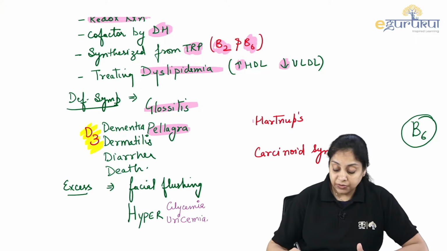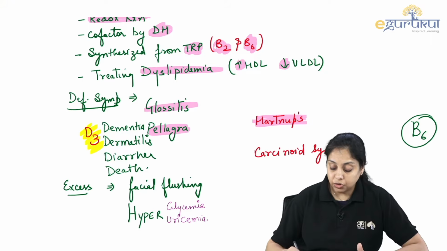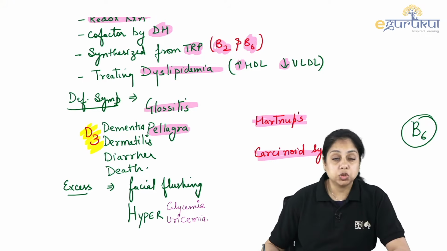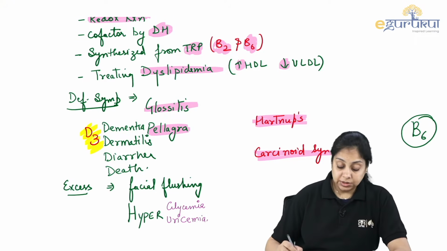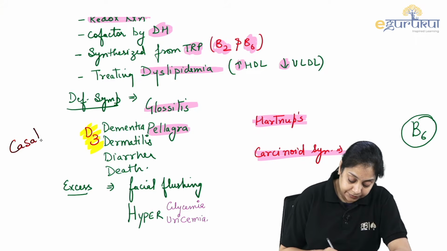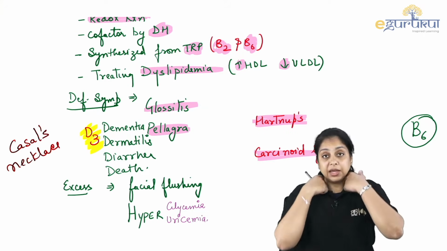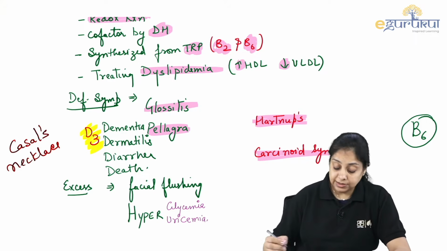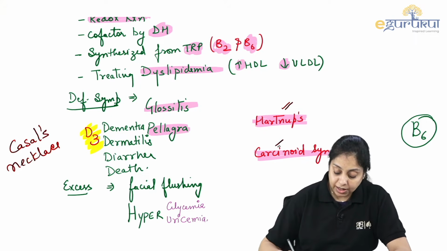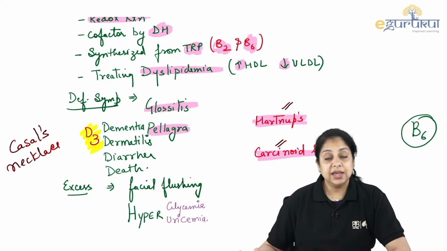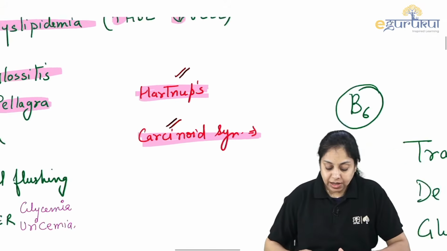In the conditions when the patient is suffering from Hartnup disorder or the carcinoid syndrome, right? These kinds of patients also show the pellagra symptoms, right? And what else is seen in the niacin deficiency? The Casal's necklace. Around the neck, a patch will be seen, kind of a necklace, right? That is the Casal's necklace, right? Even Hartnup disorder and the carcinoid syndrome are related to this, because this is related to the niacin deficiency. What happens in the carcinoid syndrome?